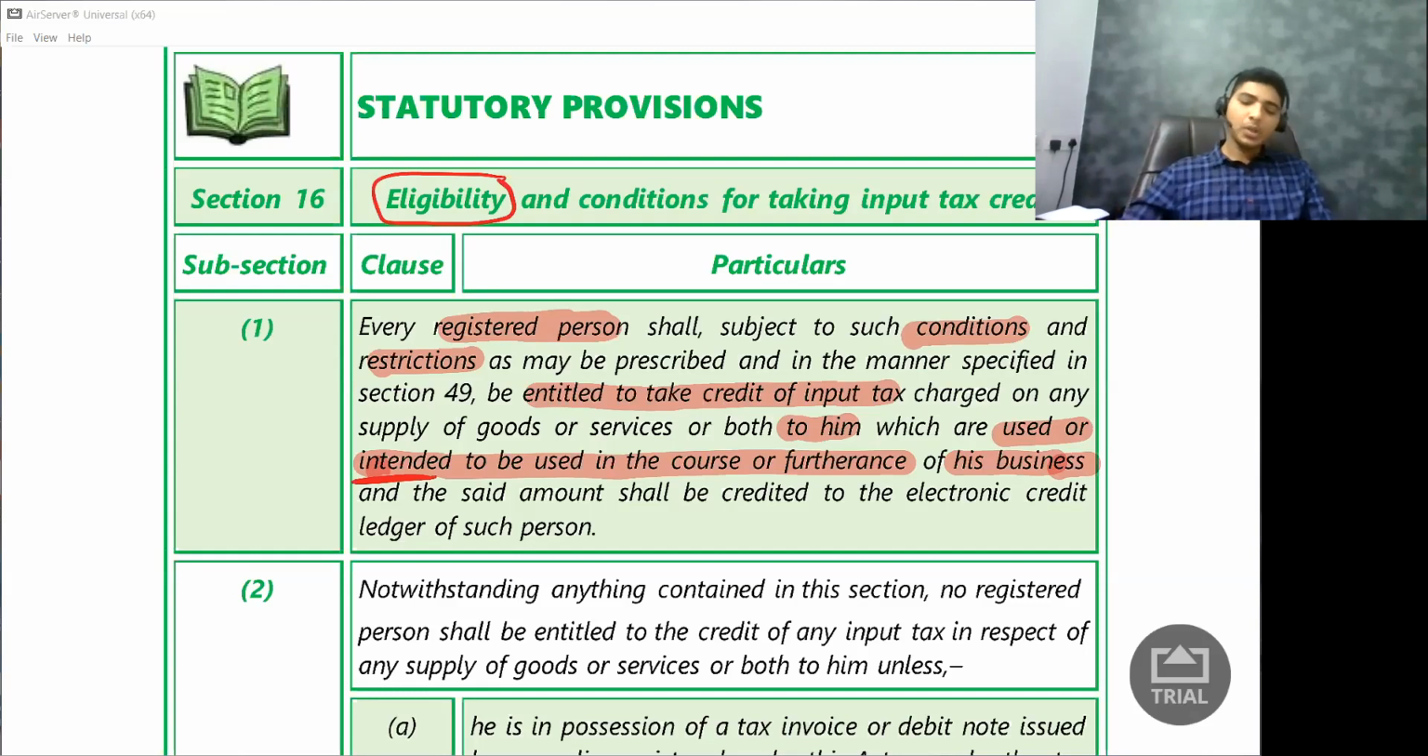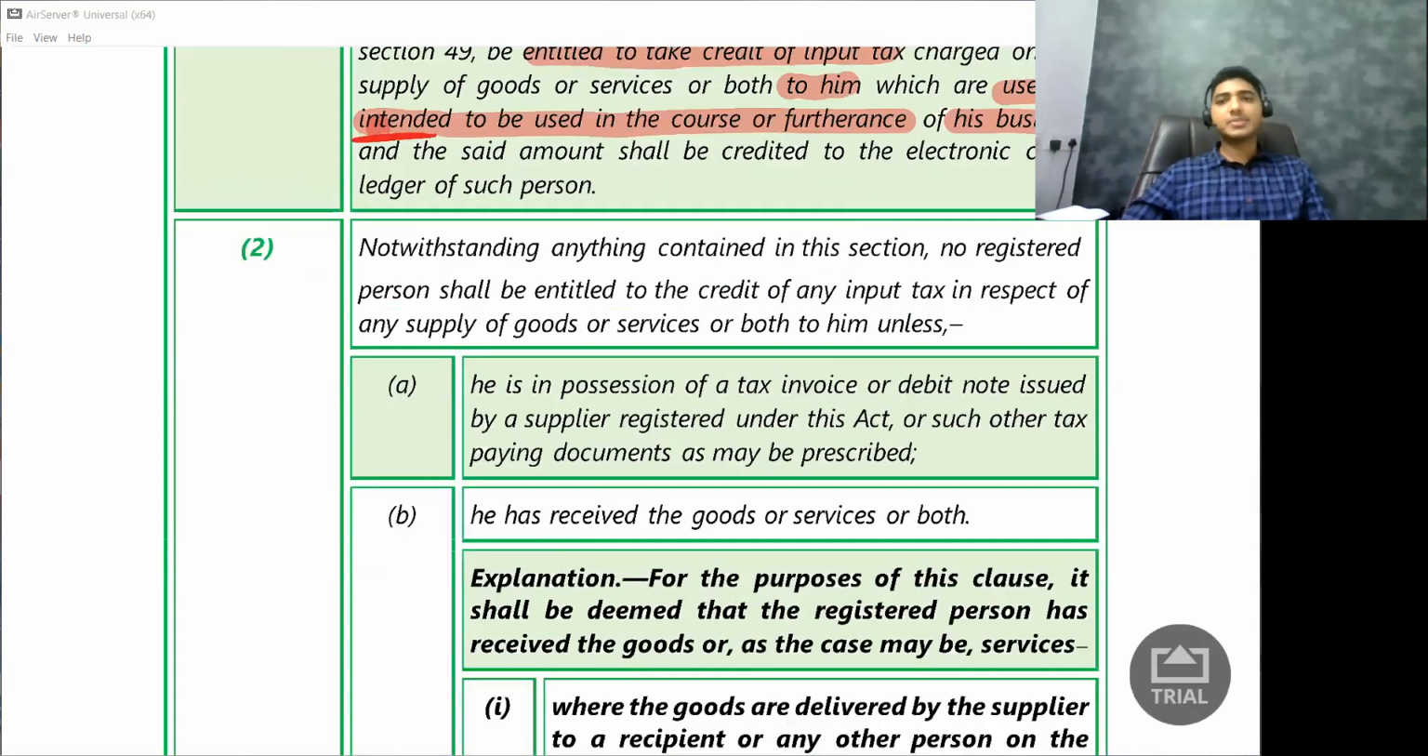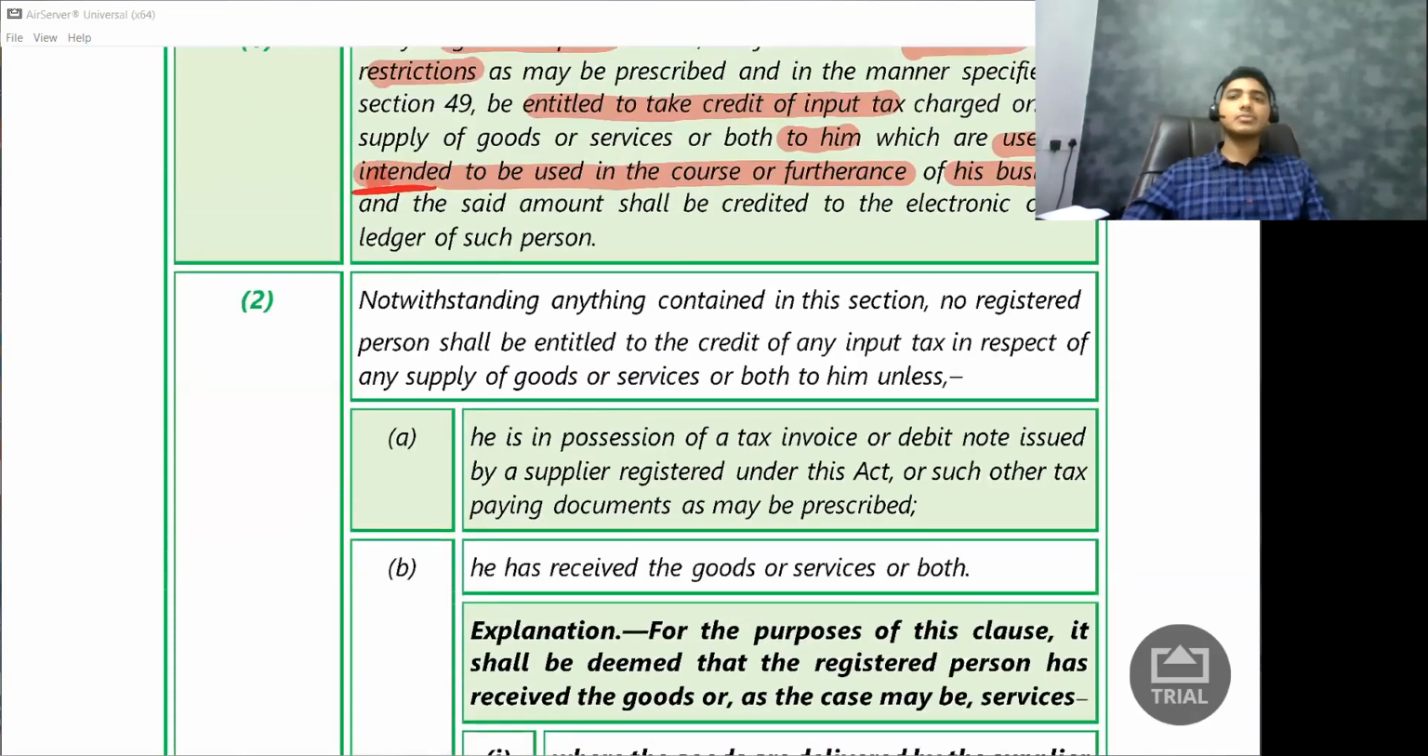Okay. Now let us go to section 16, subsection 2. What does it say? It starts with magical words. Again, notwithstanding anything contained in this section. So this is the powerful section. What it says, I don't care what other section says. I don't care what other subsections in this section says. Notwithstanding anything contained in this section. So they are talking about some conditions and restrictions.